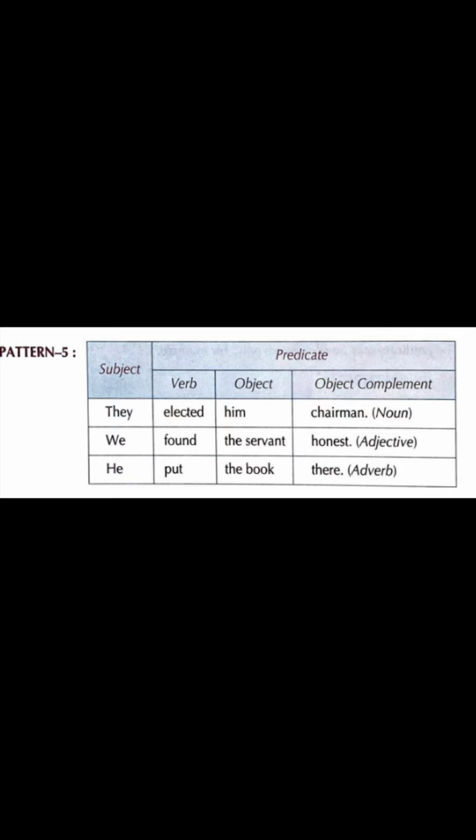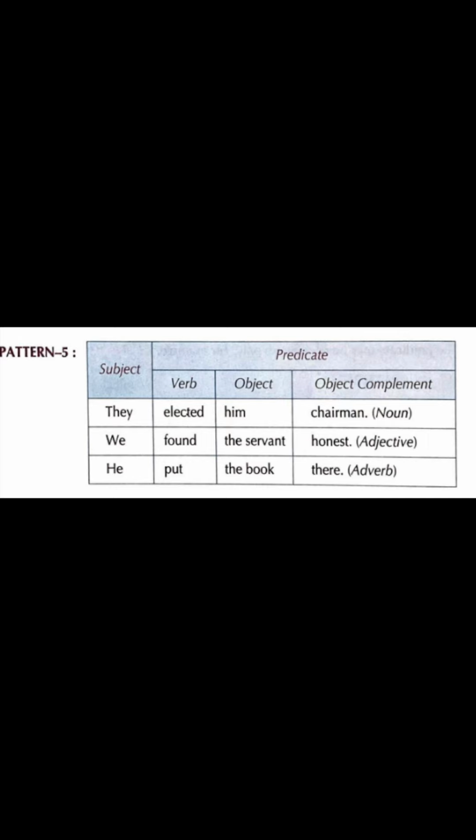The subject is they, we, he. Whereas the predicate, we have the verb as elected. Let's take the first example. They elected him chairman. Here, elected is the verb, object is him. Now, the object complement is the chairman, which is a noun.